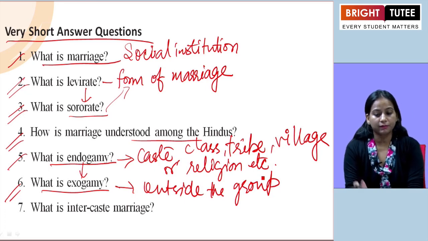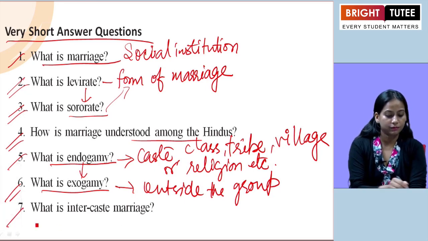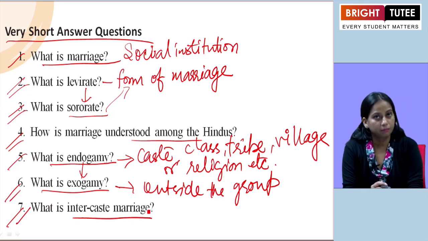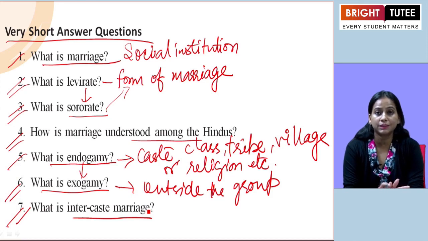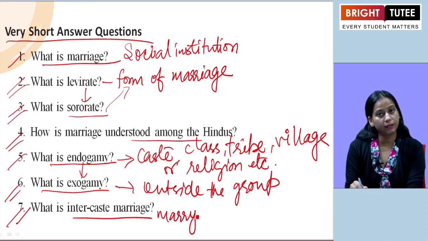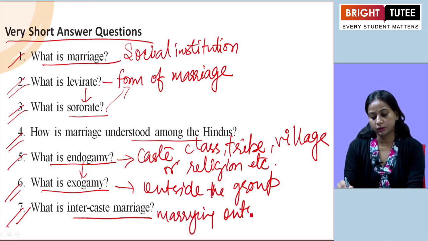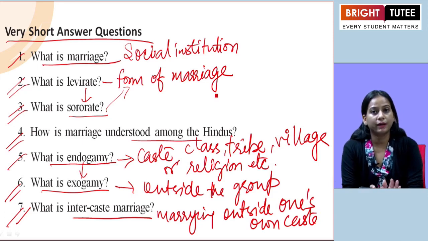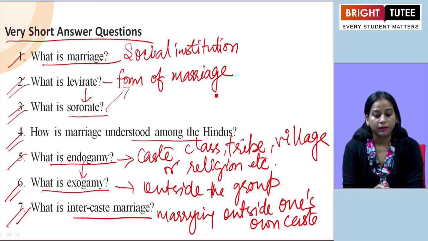The next one they are asking, what is intercaste marriage? So here if we define intercaste marriage, it is a person marrying outside one's own caste, in any other caste, and that we define as intercaste marriage.